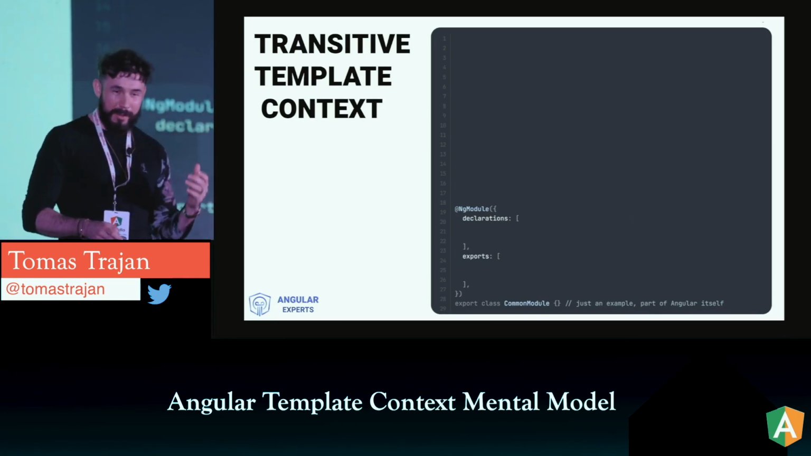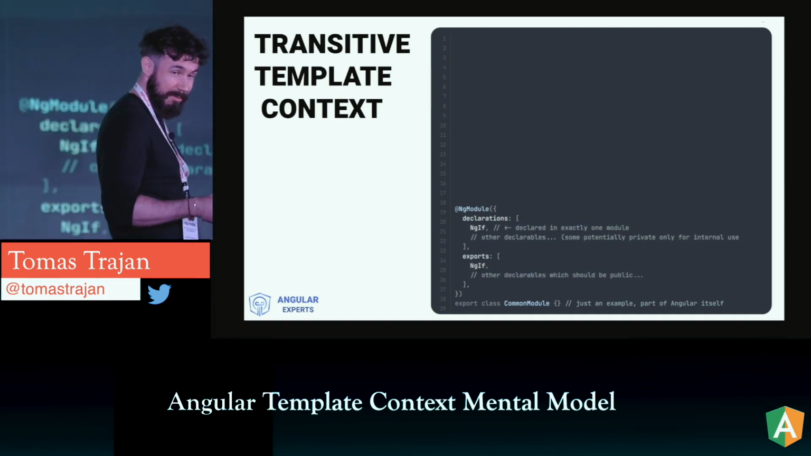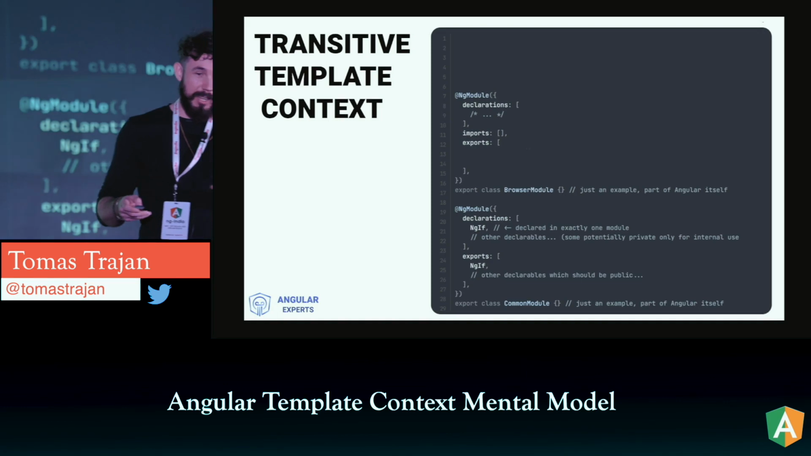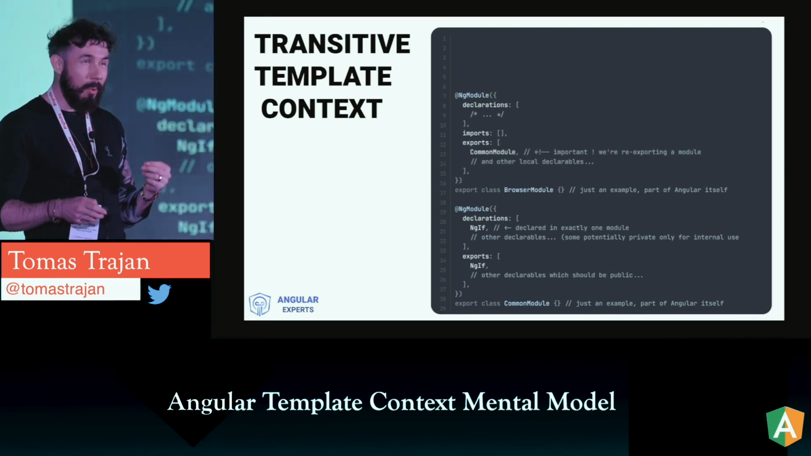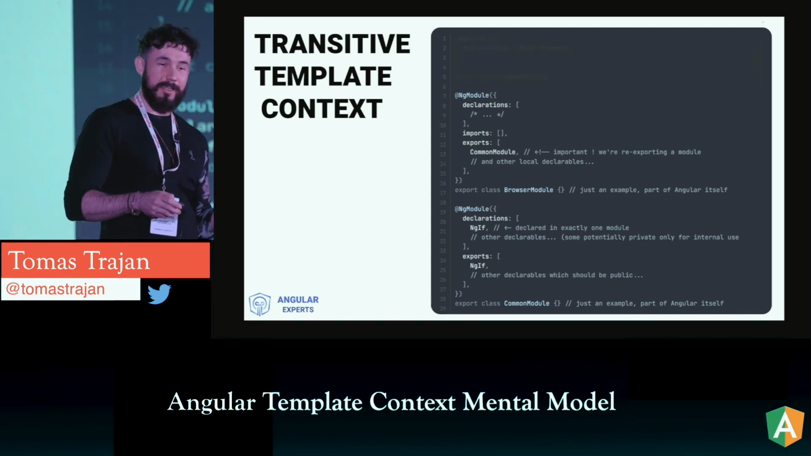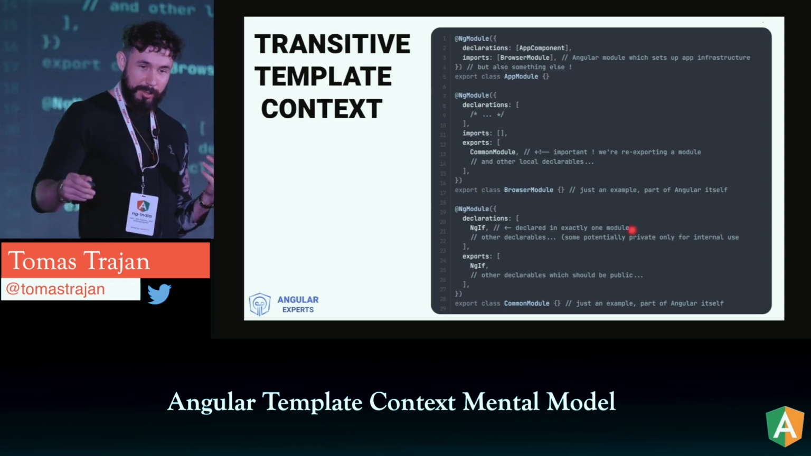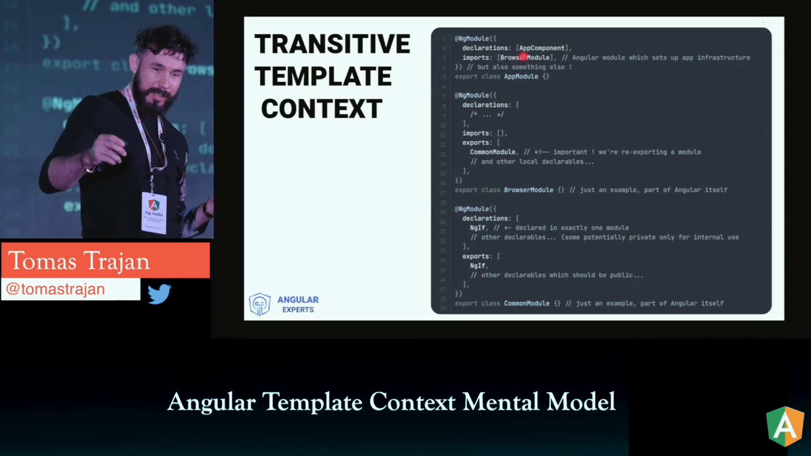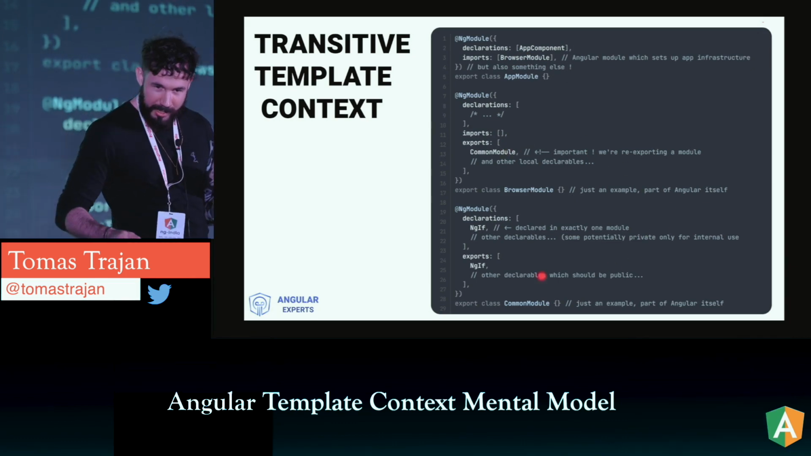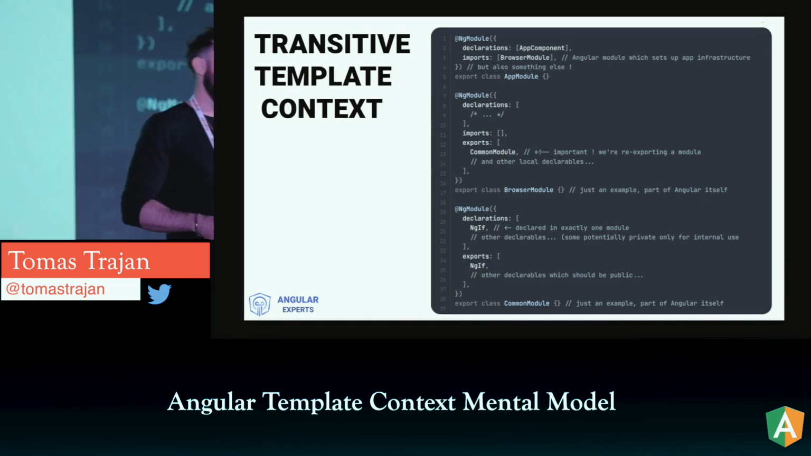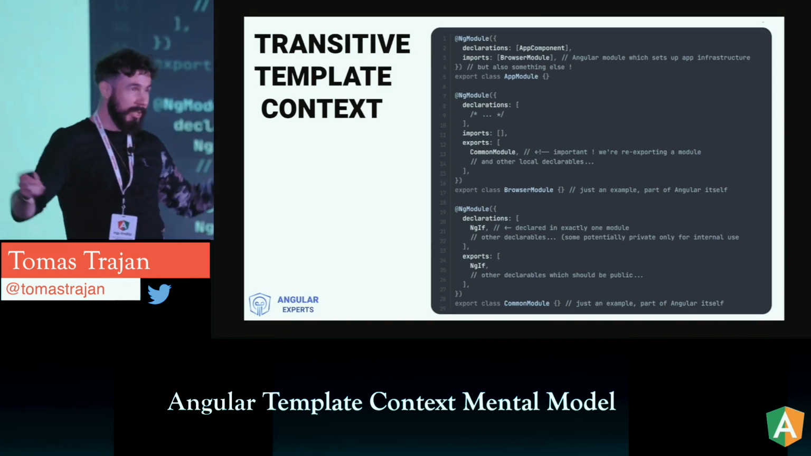So what is going on in the previous example? We have a common module and we know it declares and exports the ngIf. And then we have a browser module, and as it turns out, if we looked into GitHub, the browser module actually re-exports the common module, right? So what it means is that if we import that browser module in our app module, we are basically going through two levels. So this is added to the template context, and then this is added to the template context, and it exports the ngIf, which is declared here, right? So we have more than one level. So we are creating a bigger template context.